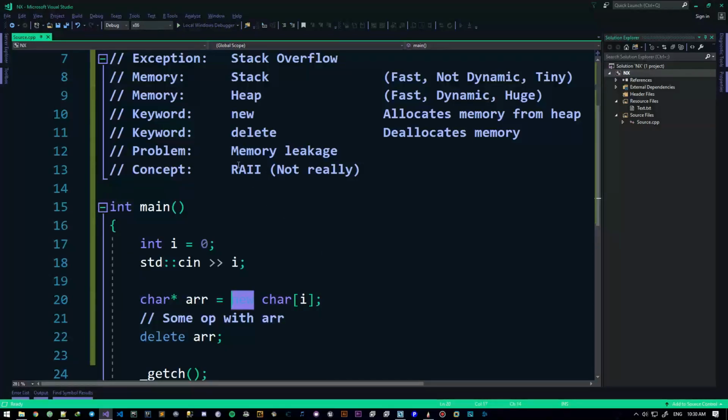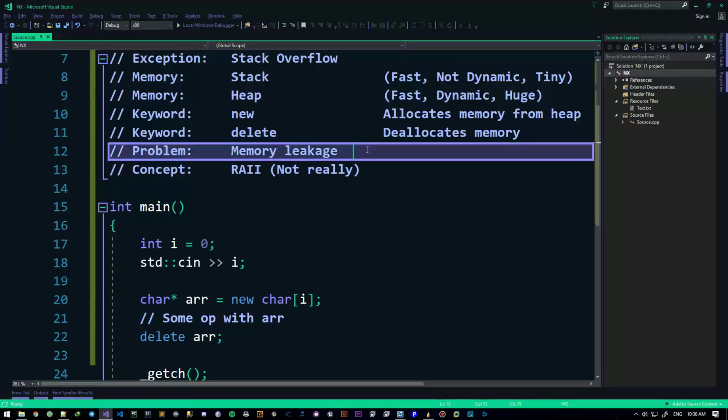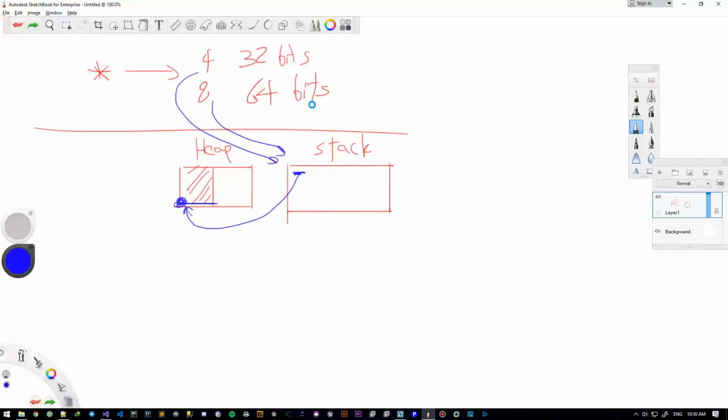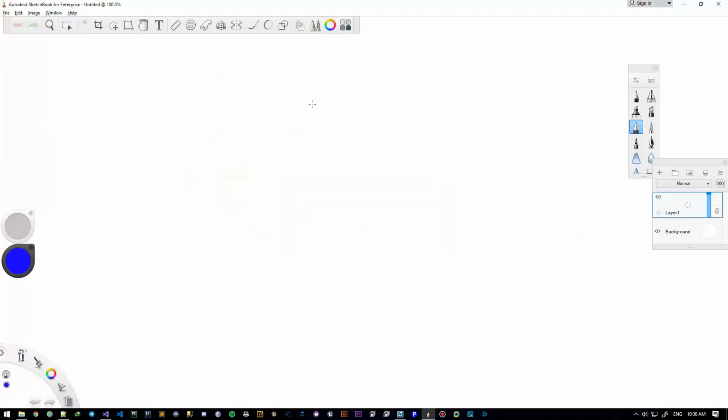If you don't do that, if you don't commit to your promise, an issue will occur. A problem will arise: the memory leakage issue. So let's look at memory like some sort of milk pocket, like this. All right, so it's kind of like this. I'm trying to. It's pretty bad, I know, but just go with it. I've never seen a milk pocket that looks like this, but okay.